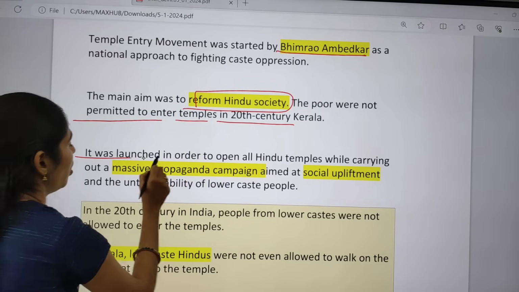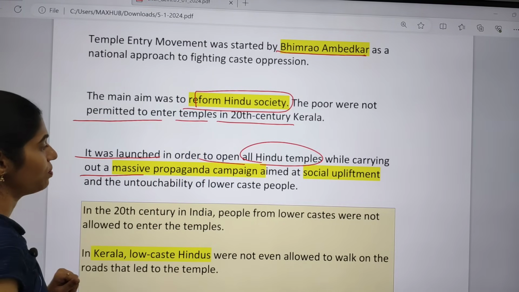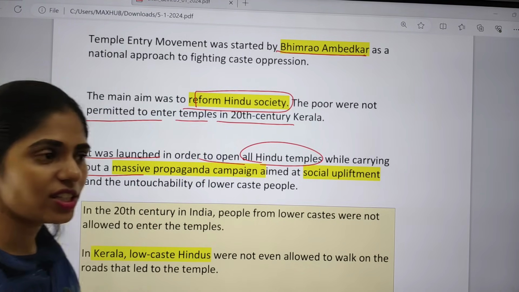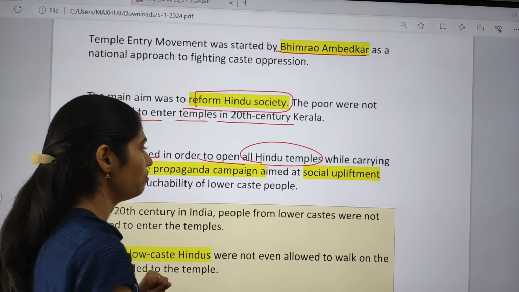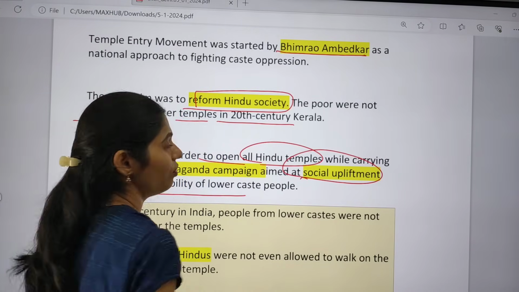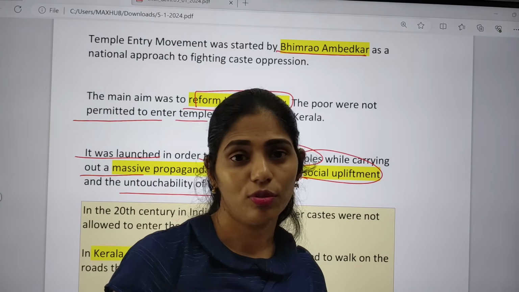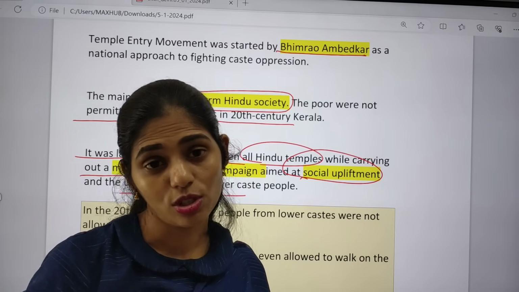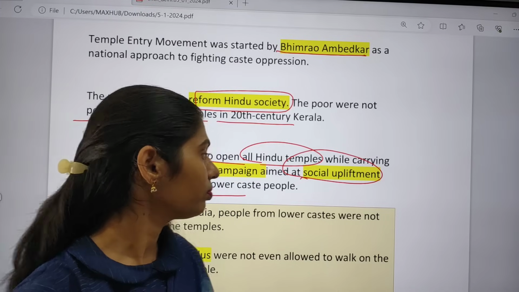It was launched in order to open all Hindu temples while carrying out a massive propaganda campaign. The campaigns by Ambedkar especially focused on social upliftment and abolishing untouchability of lower caste people, because B.R. Ambedkar also belonged to the Mahar community, a low caste community, and he also faced discrimination.